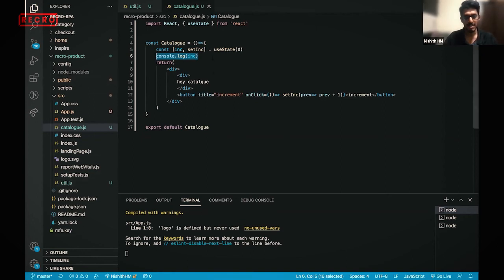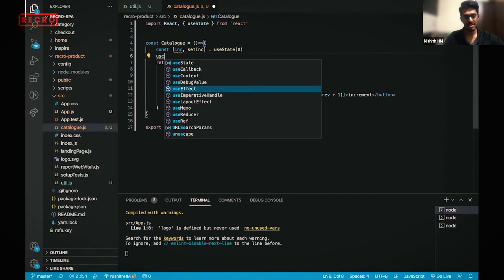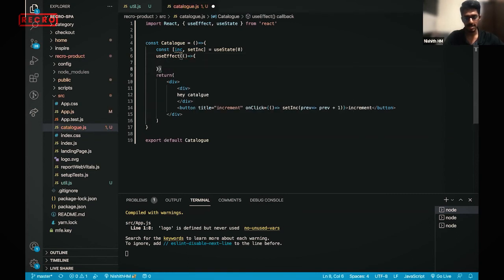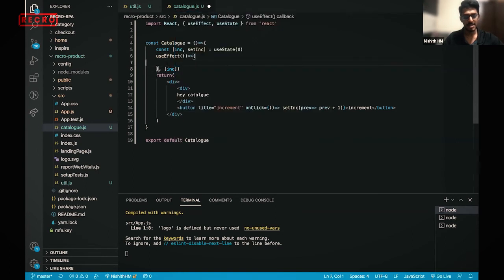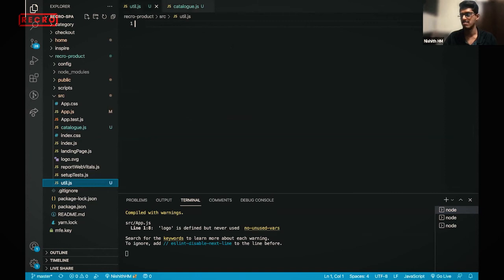So what we need to do is like every time there is a change in increment, right? So I'm just writing a useEffect for it, which listens to the increment. Okay. So anytime there's a change in increment, then we need to keep on sending certain props to the MFE, right? So that is what we want to do. So I'm writing a util function which tries to handle everything else.